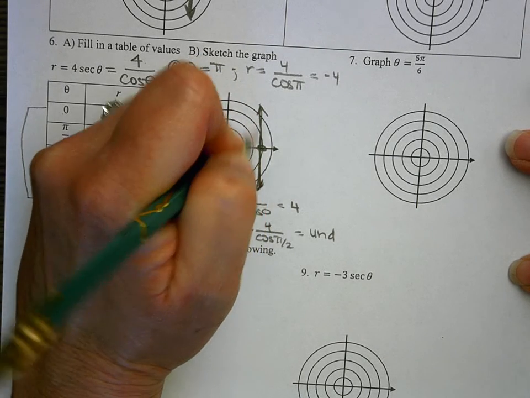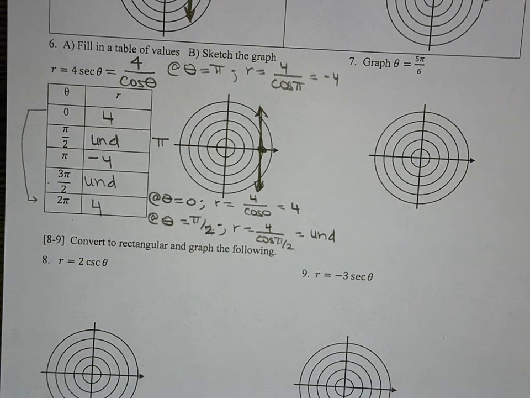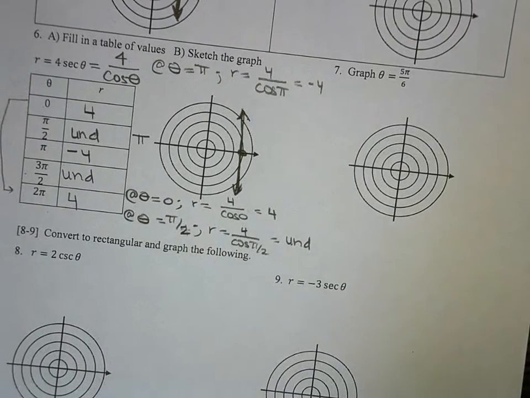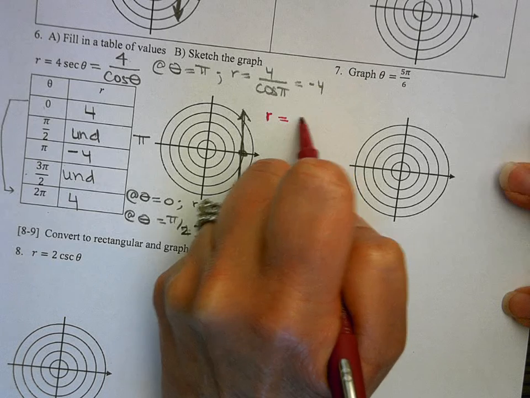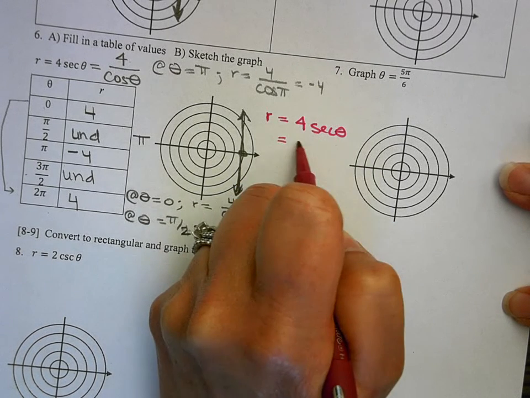So plotting that table of values is kind of tedious to do with secant theta, but you should have that thought there. The other way, of course, would be just to do the substitution way. So let me go ahead and do that off to the side here, which is what I would encourage you to do. So I would replace secant of theta with its value, right?